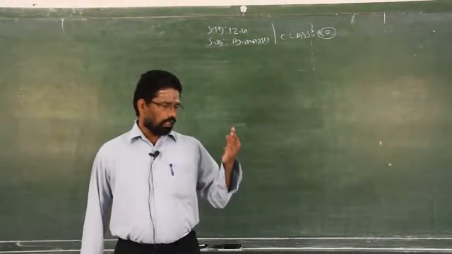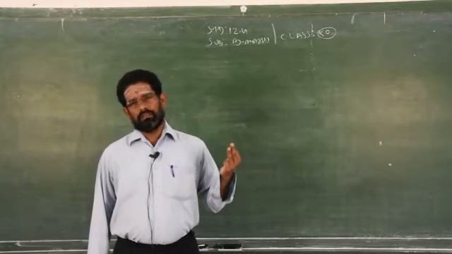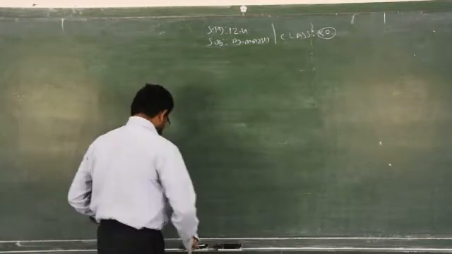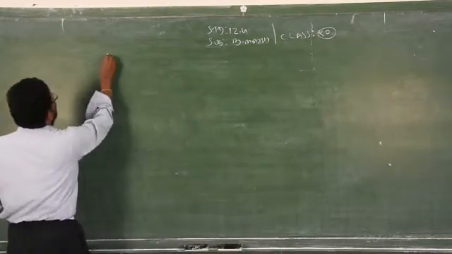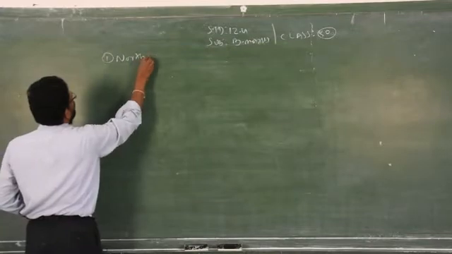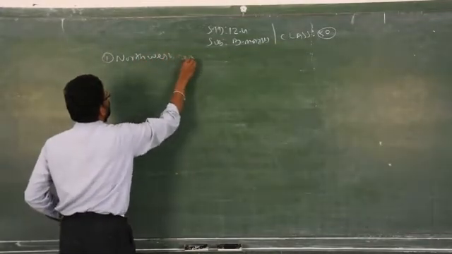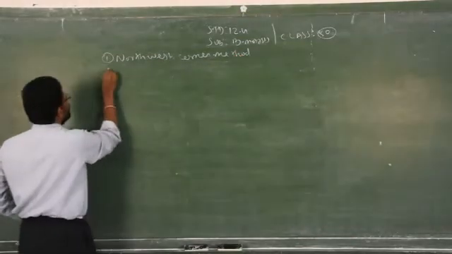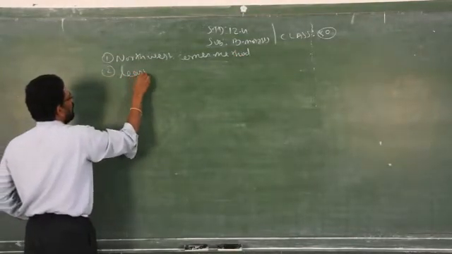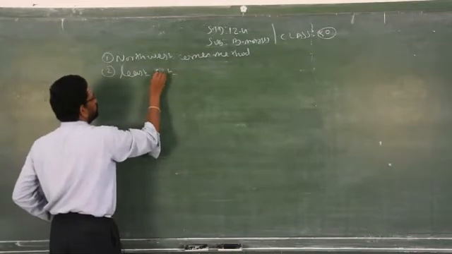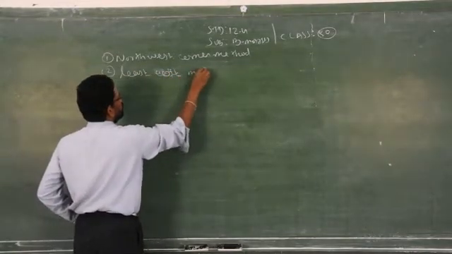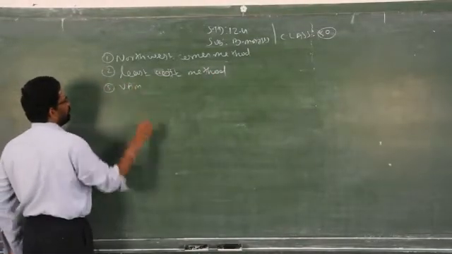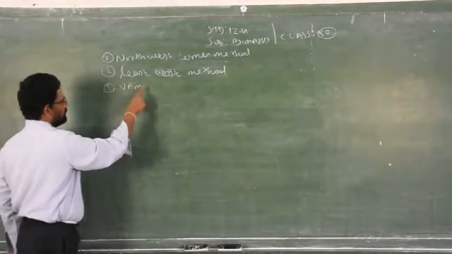One is the north-west corner method. The second one is the least cost method, and the third one is VAM, that is Vogel's approximation method.